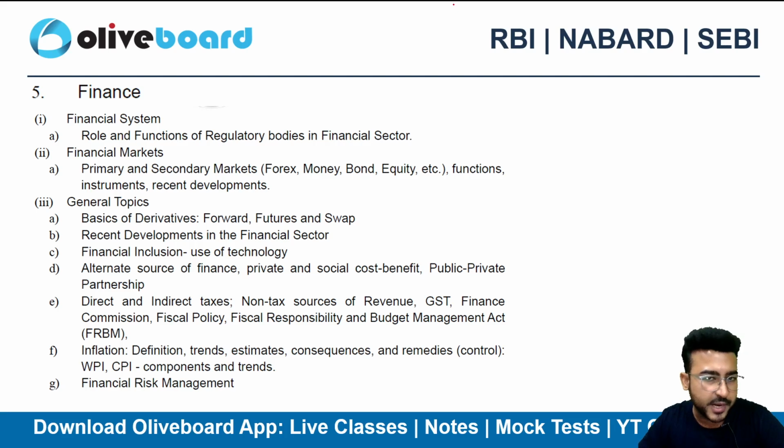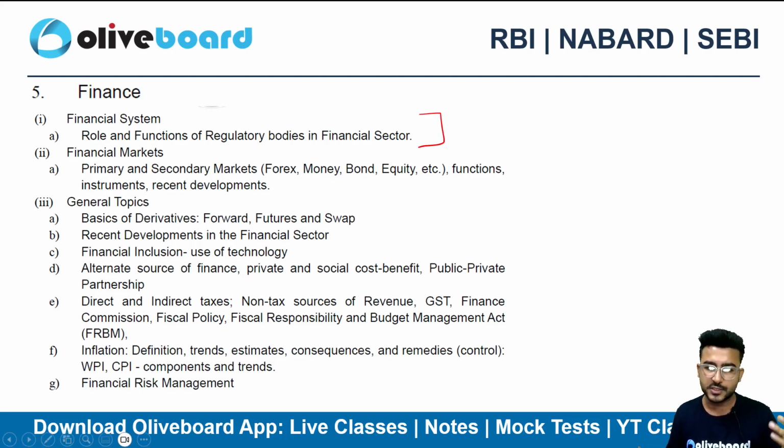So here in the first part we can see the financial system, how the entire financial system functions, what are the functions of different regulatory bodies, what are the functions of IFSCA, SEBI, RBI. Financial market: if you are a corporate entity and want to raise capital for the first time, you need to go to the primary market, right? If you want your securities to get traded on an exchange, you need to opt for the secondary market.